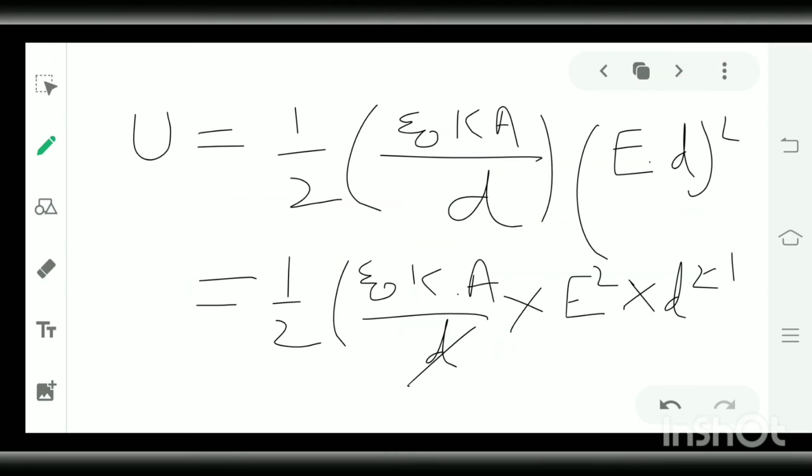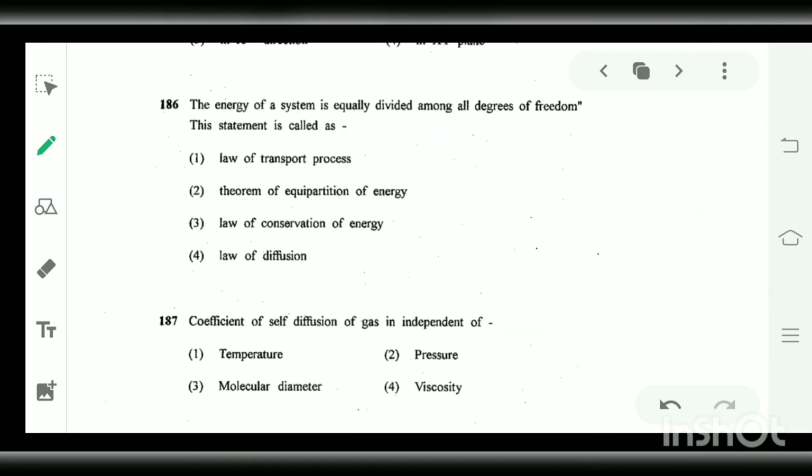Next question is, the energy of a system is equally divided among all degrees of freedom. This is the statement of... We have already done many questions on this statement. So the statement says that the energy is equally divided among all degrees of freedom. This is the statement of the equipartition of energy of gases.